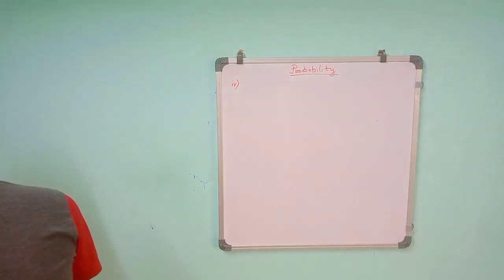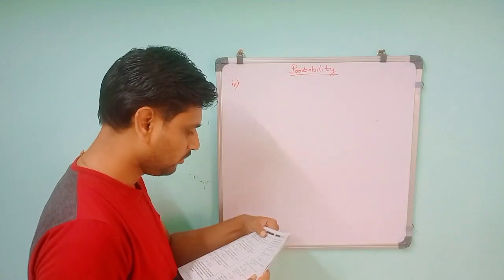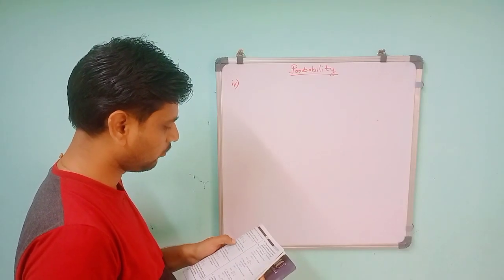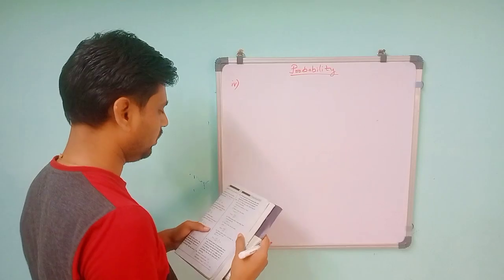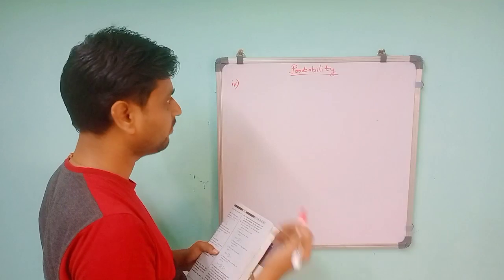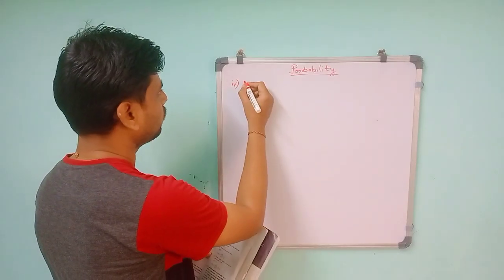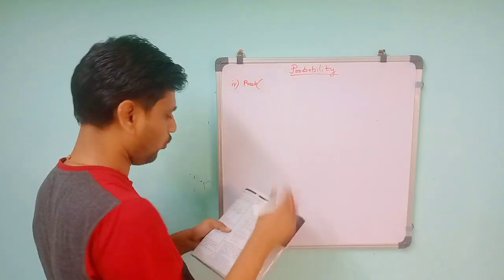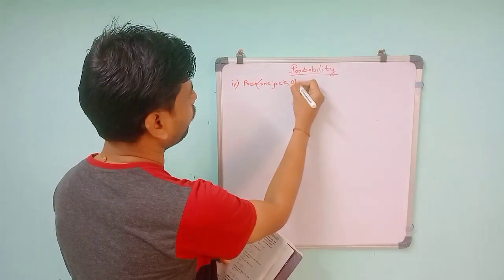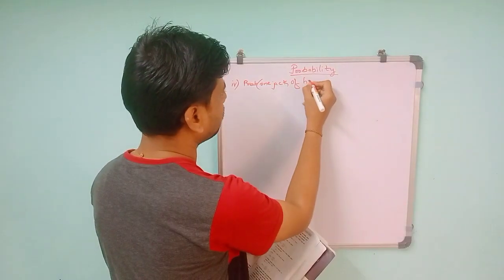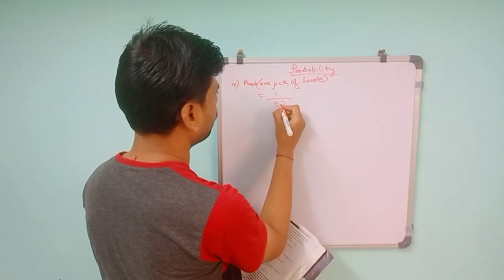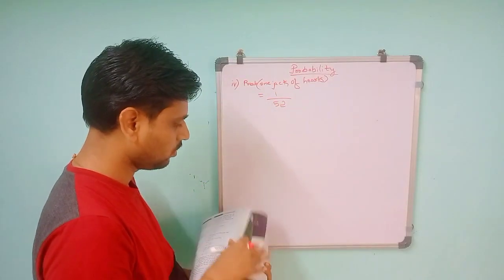So the fourth question is jack of hearts. Total there will be 13 jacks. In that, they told you to find only one jack. One jack means it will be red color, that is hearts. So there are two red colors, but one red color is hearts and the other one is diamond. So only one possibility. So probability of only one jack, one jack of hearts, is only one possible. So 1 divided by total 52. So 1 by 52. Like that.